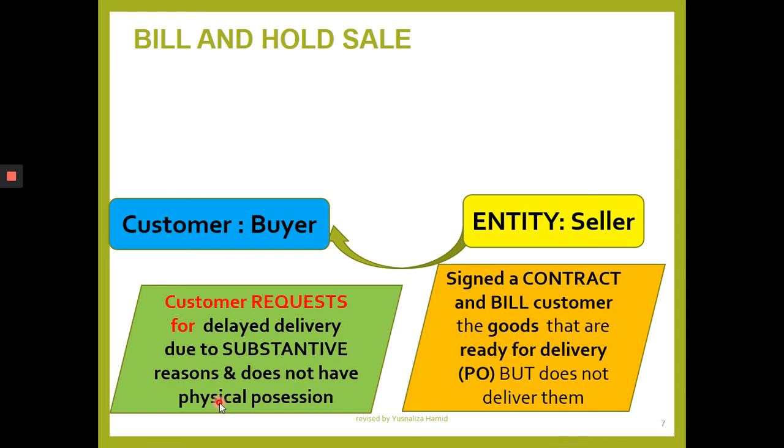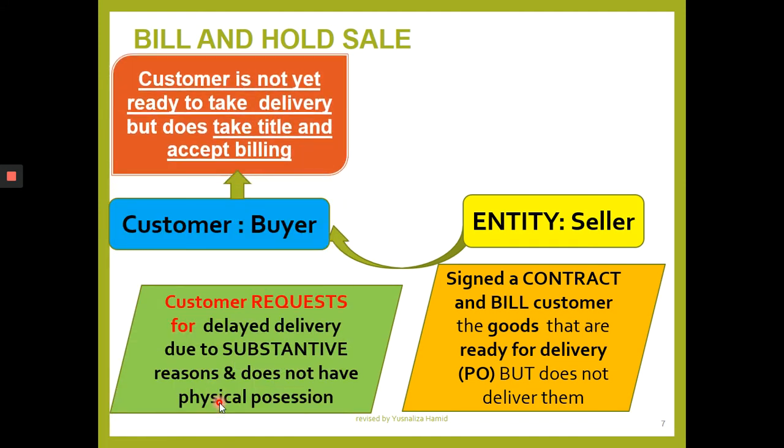When there is no physical possession, it means that the customer is not ready to take the goods, but they agree to take title, they obtain control.